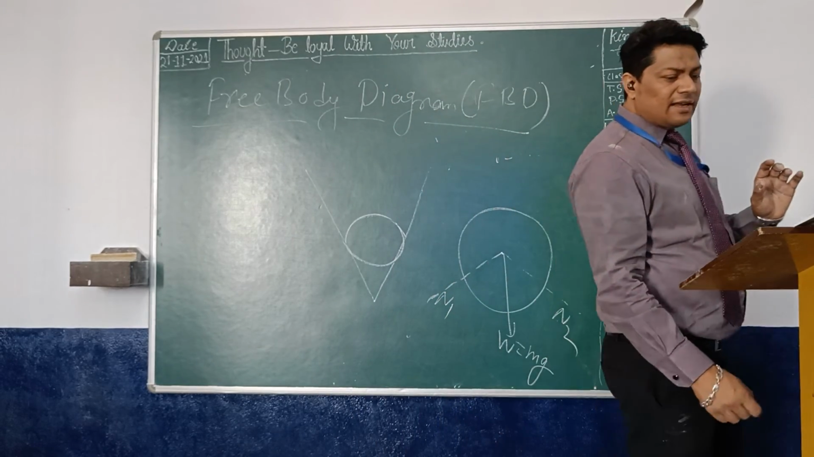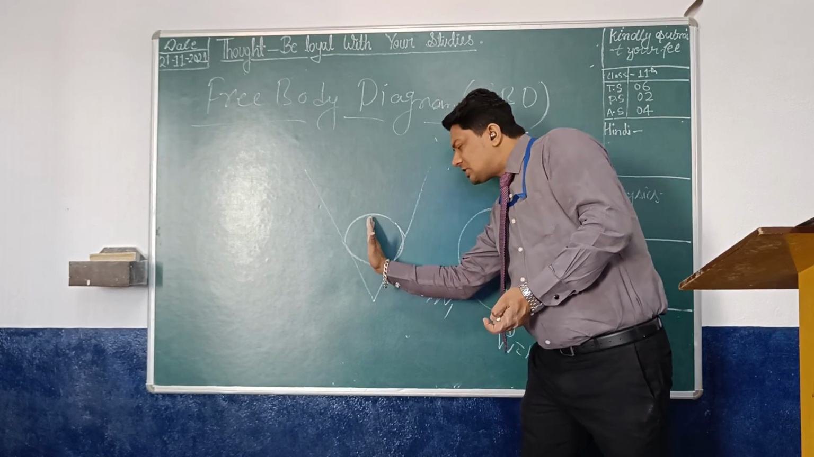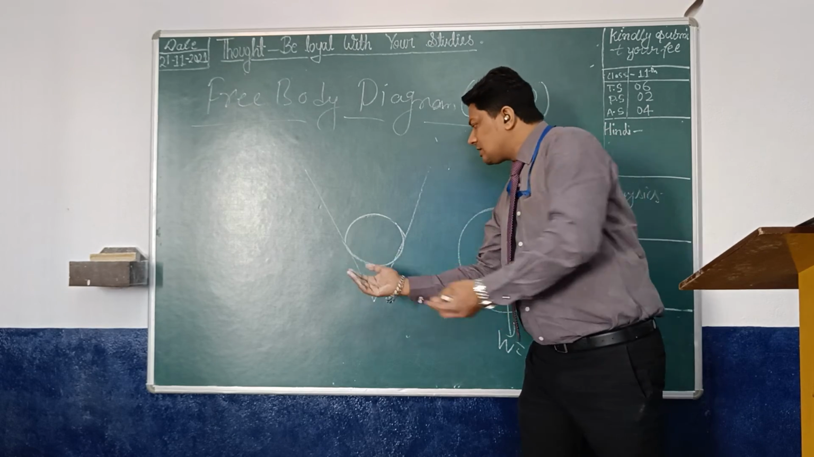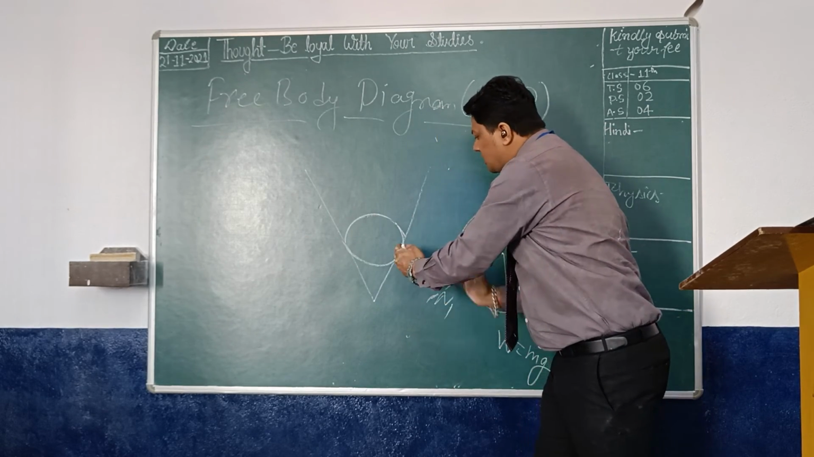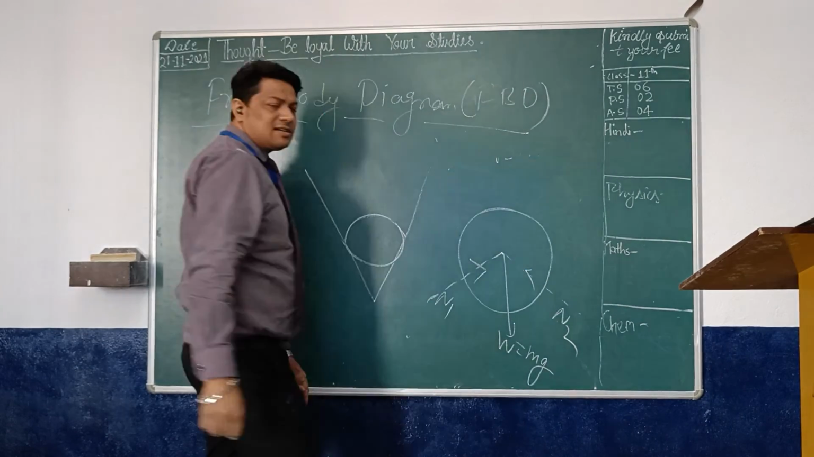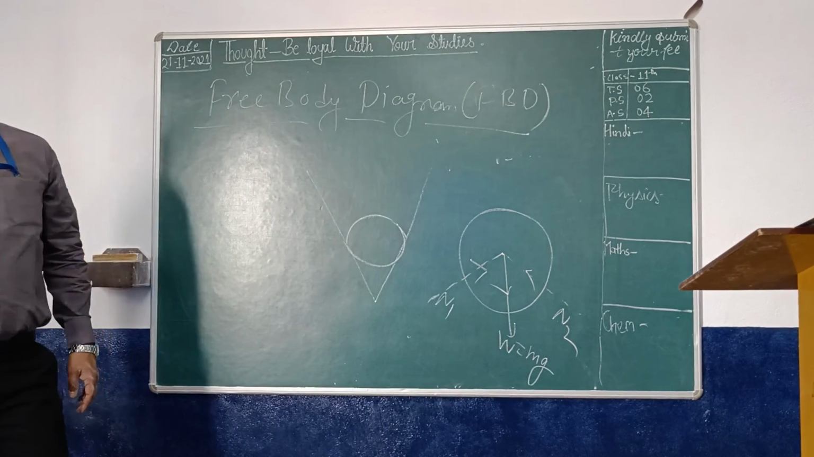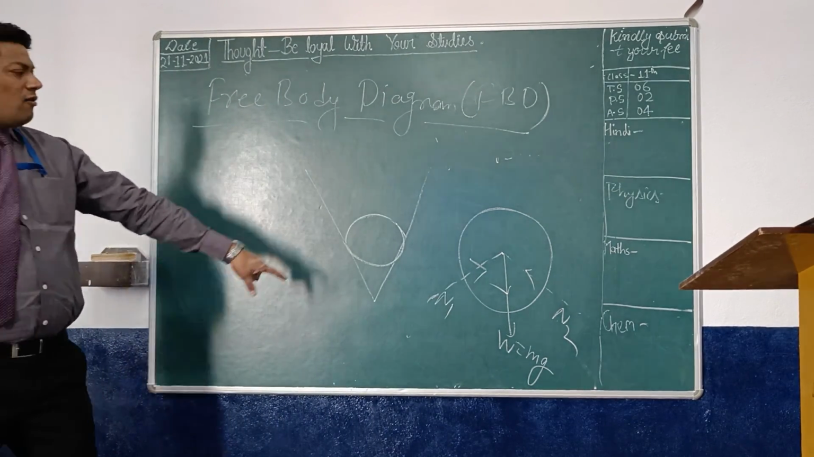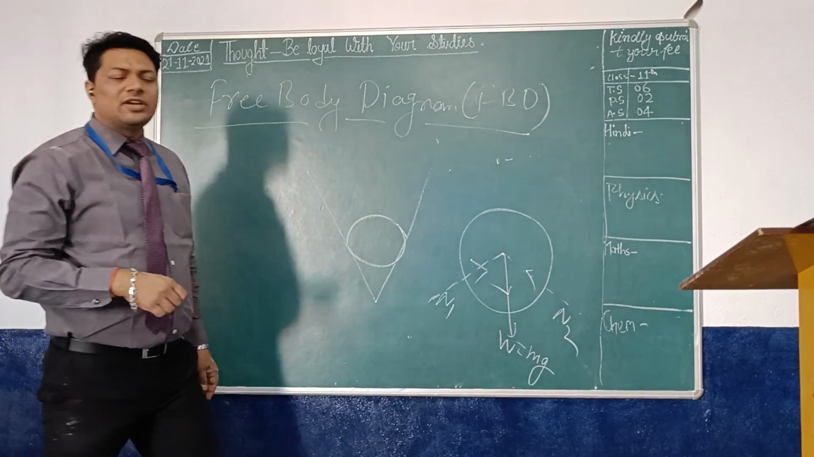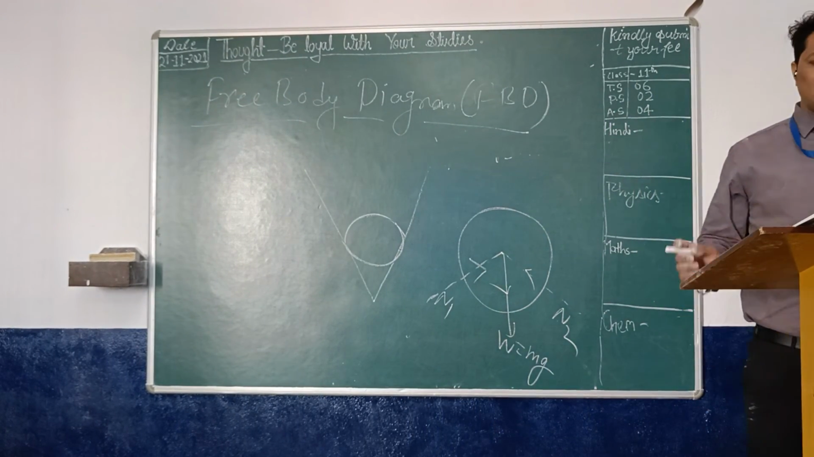What will be the direction? This surface is applying force on this one, so the direction will be this direction, and from here it is this direction. So it will be like this. Is it clear? And the weight is downside. This is the free body diagram for this cylinder in the V groove. Clear?